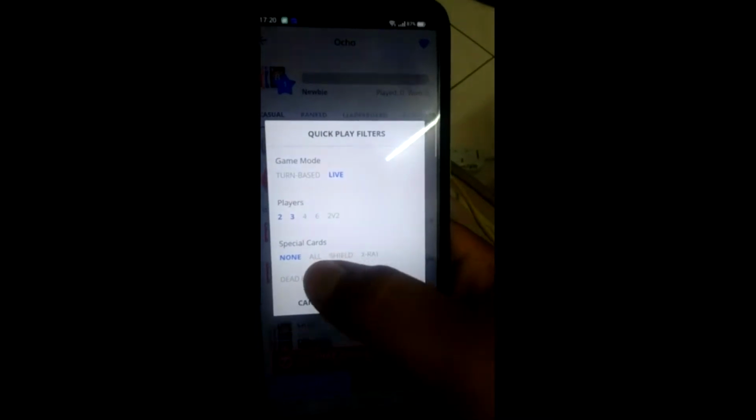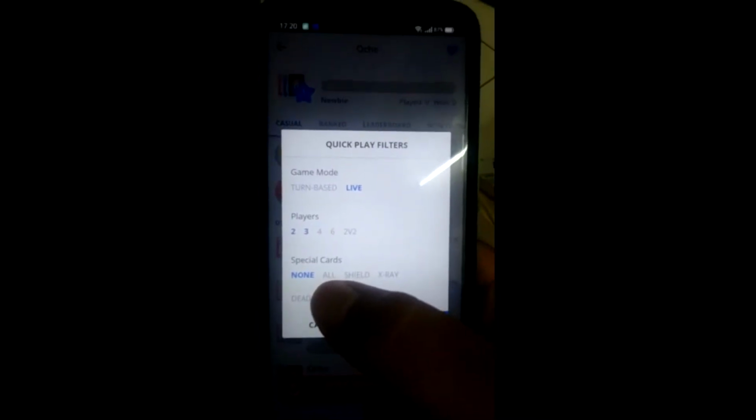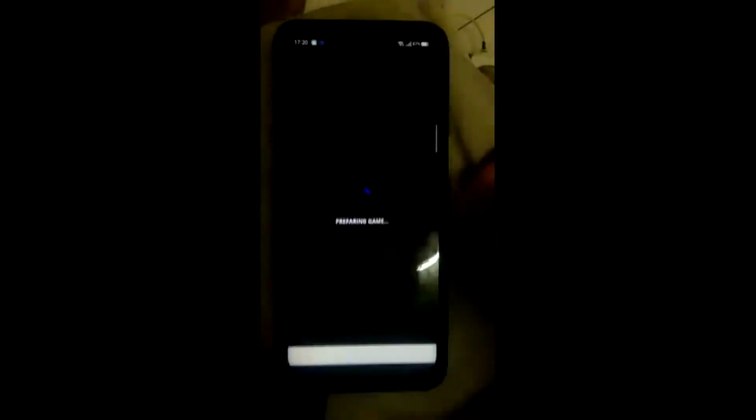So this is the special cards where you can choose the game. If you choose none, it will be a normal Ocho game. So I'm gonna choose none because we play normally none because we don't play with special cards, and save.